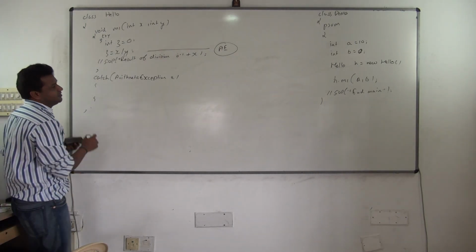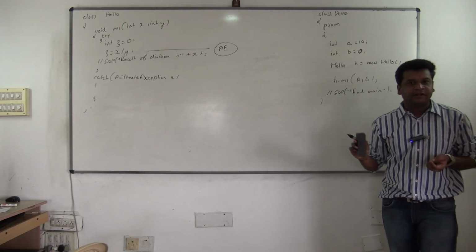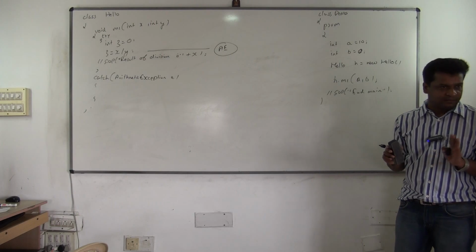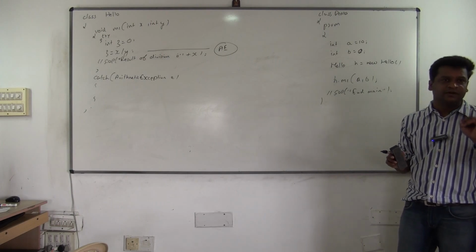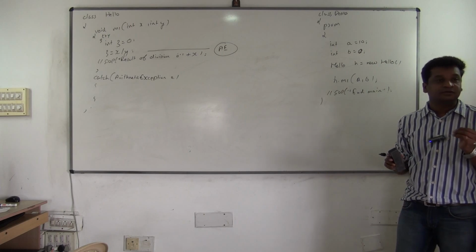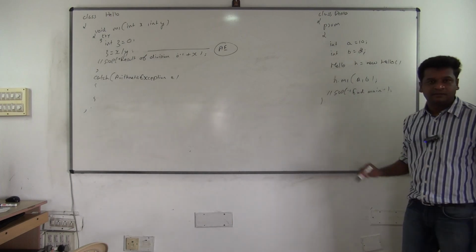Fine. After catching it, see now, we have written try catch this time. Why did I write try catch? To fix the problem, correct? To catch the error and to fix the error. Two things are to be done now. One is to catch the error. Second is to fix the error. So now see, I'll pass 10 and 2. Let us see it without error first.